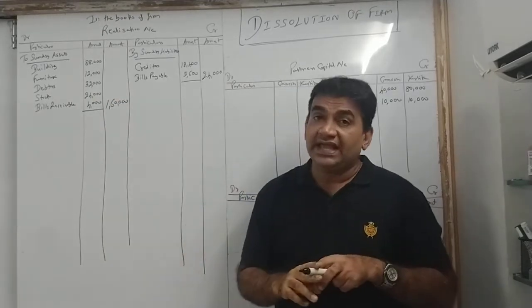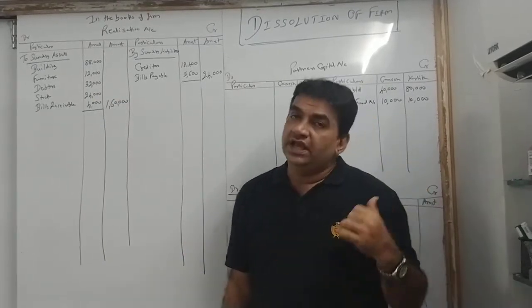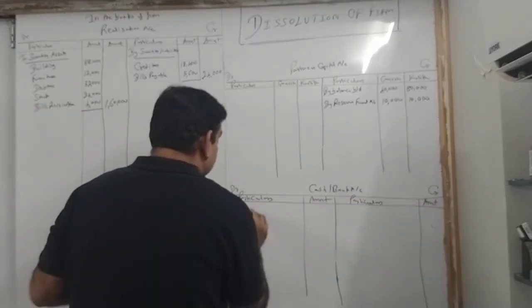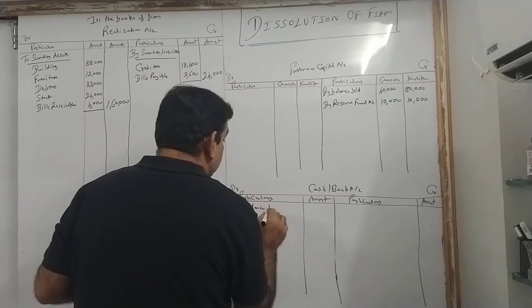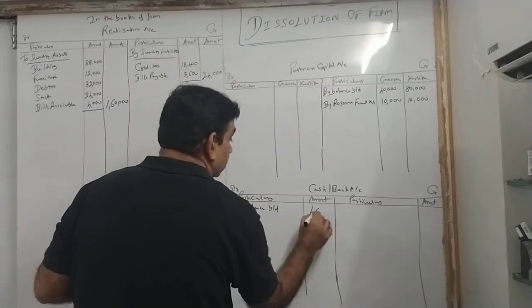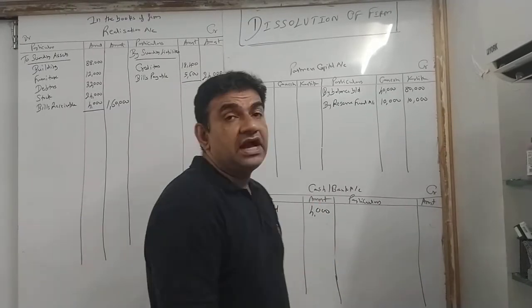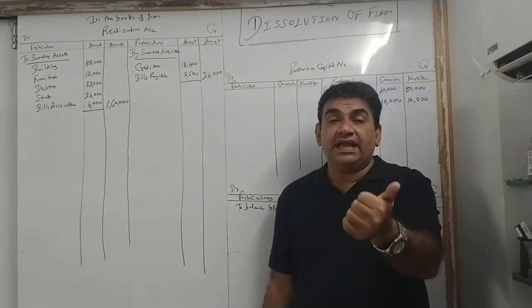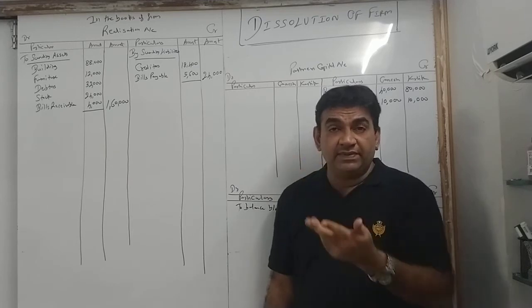अभी क्या बचा? Cash. Same like admission, we are preparing cash bank. So come to the debit side of cash bank. Asset side पे है. So to balance brought down 4,000. So if you see, half the posting was same like your admission. Reserve fund, cash bank, capital, सब cash bank और capital में गया.